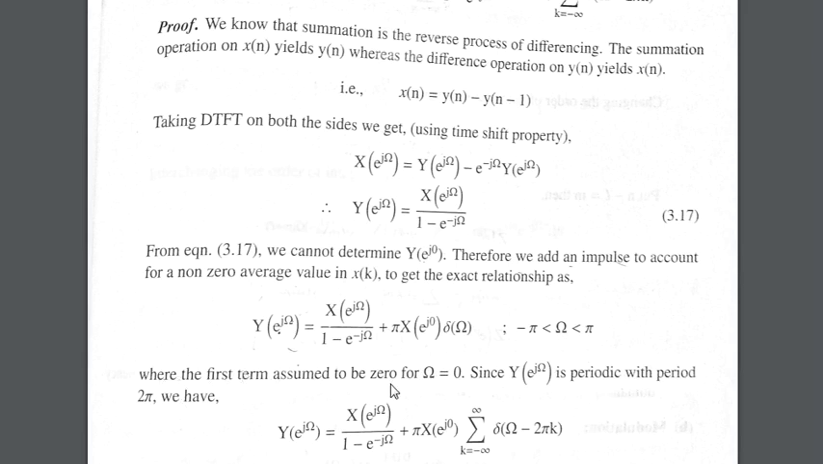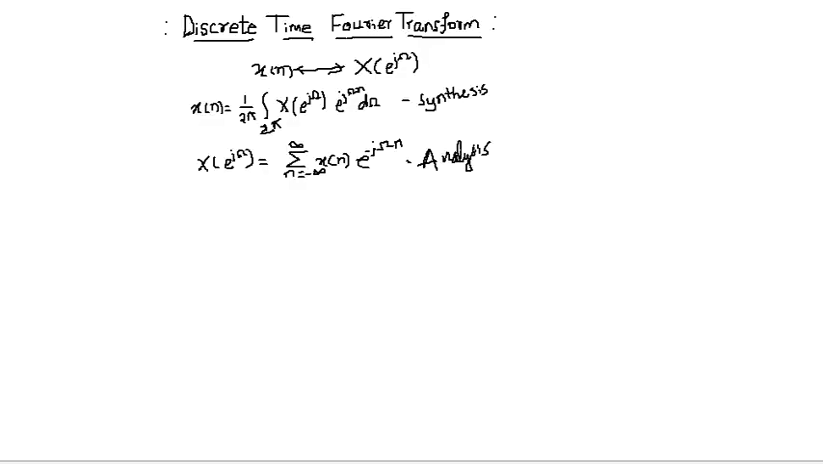This first term is assumed to be 0. This term is assumed to be 0 for omega equal to 0. Since Y of e raised to j omega is periodic with period 2 pi as per the equation we saw, it is assumed to be periodic with period 2 pi.